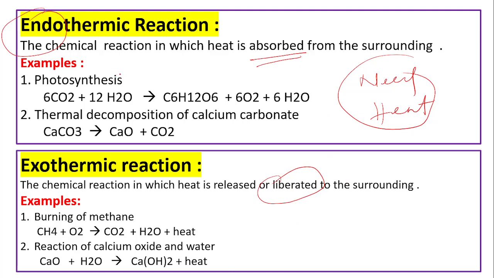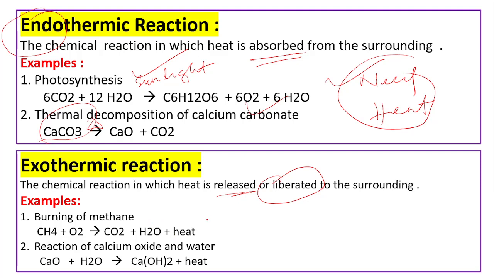Look at some examples of endothermic: photosynthesis. In photosynthesis, it requires sunlight. So heat is absorbed. When heat is absorbed, then that is endothermic. When heat is liberated or released, that is called exothermic reactions. Another example of endothermic: calcium carbonate breaks down in the presence of heat. That means heat is required. It is an endothermic reaction.